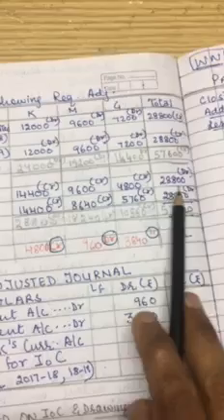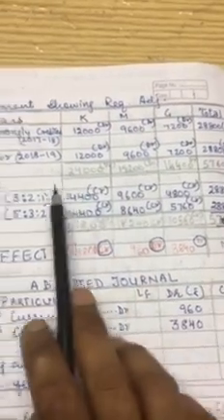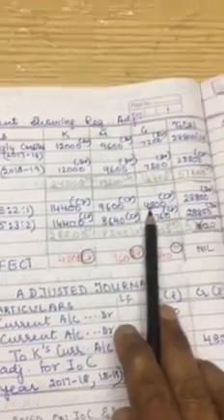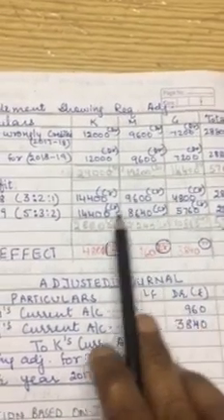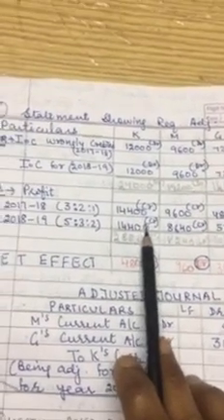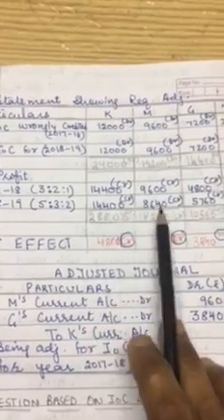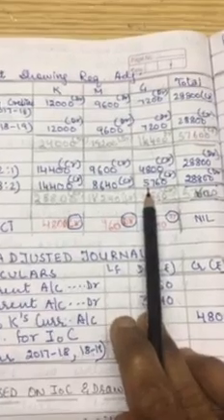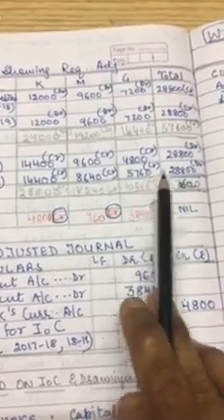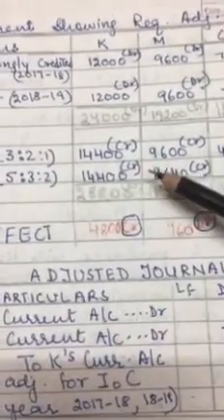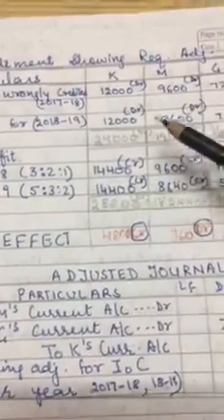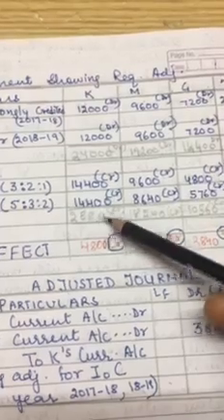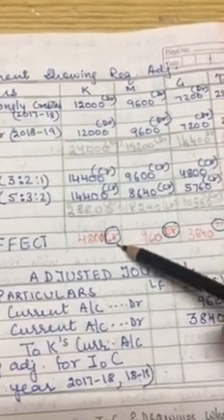So out of 28,800, 3/6 will go to K, 2/6 will go to M and 1/6 will go to G. And in year 18-19, 5/10 will go to K, 3/10 will go to M and 2/10 will go to G, that is 5,760. Okay. So now we have to see the calculation. The net effect we are going to see. See, debit 24,000 and credit 28,800. So credit is bigger, so I wrote credit here.